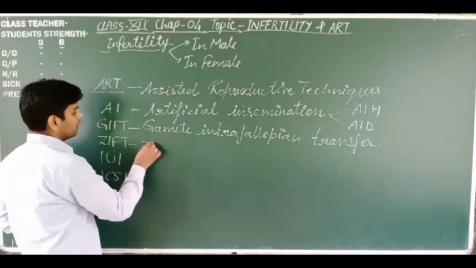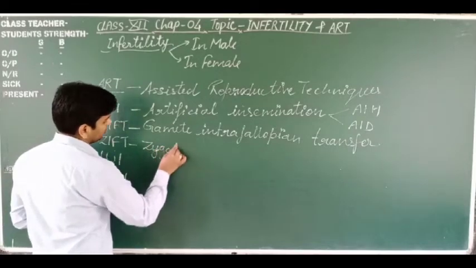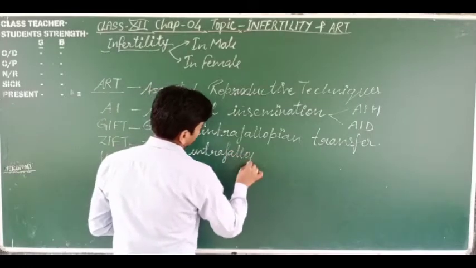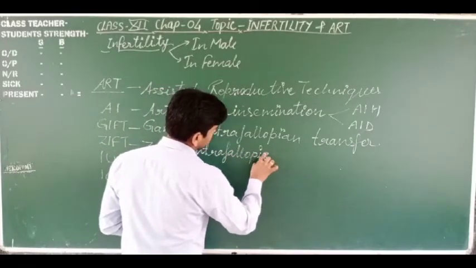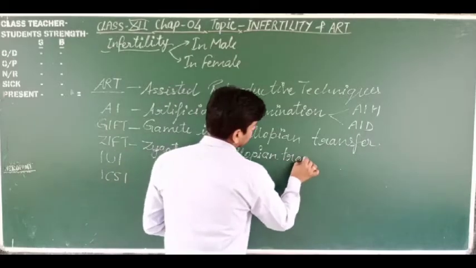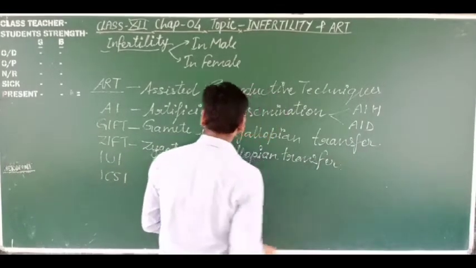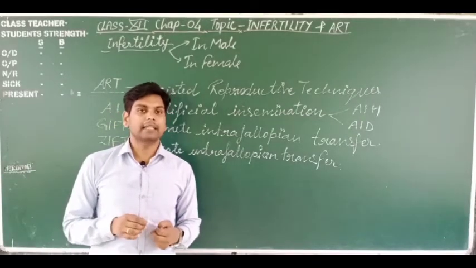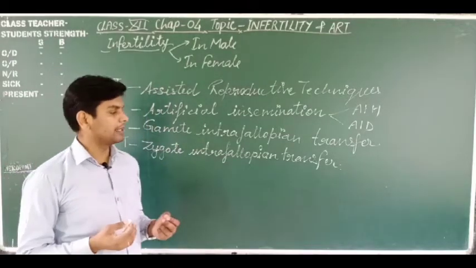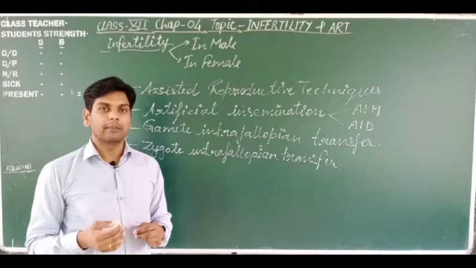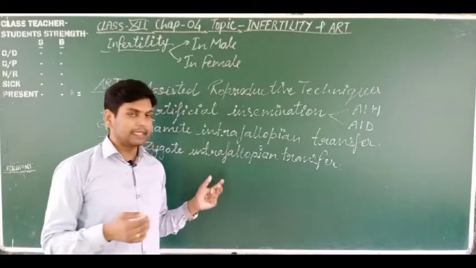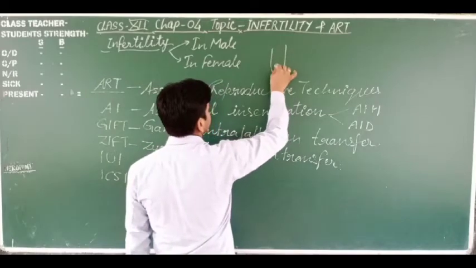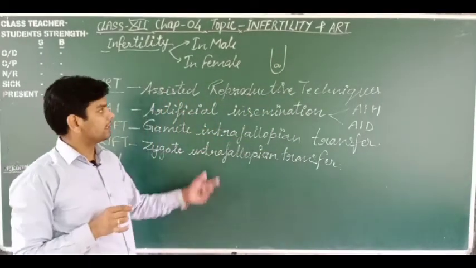Next one is zygote intrafallopian transfer. So zygote intrafallopian transfer is the technique by which artificial fertilization occurs. The male and female gametes are extracted from the male and female body of a couple, then these gametes are fertilized in a test tube, and after fertilization the zygote is formed.